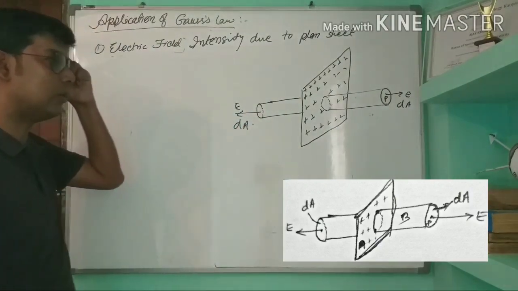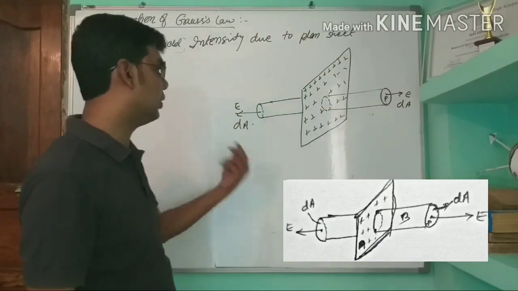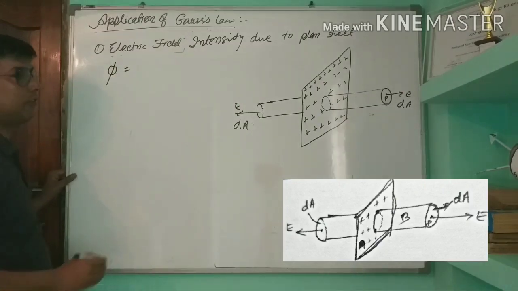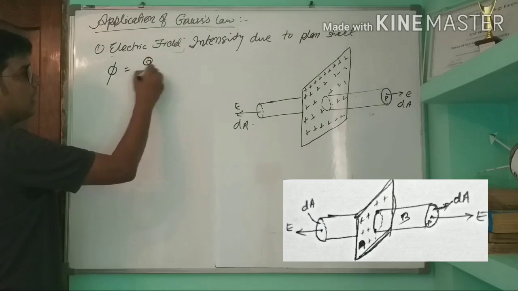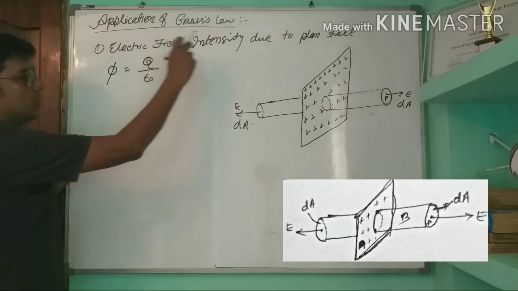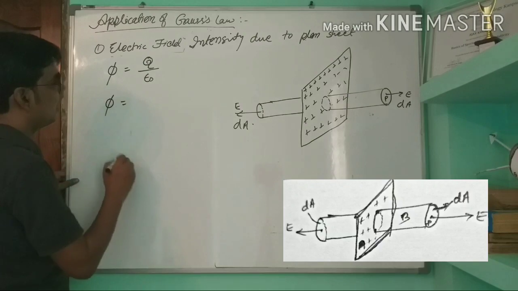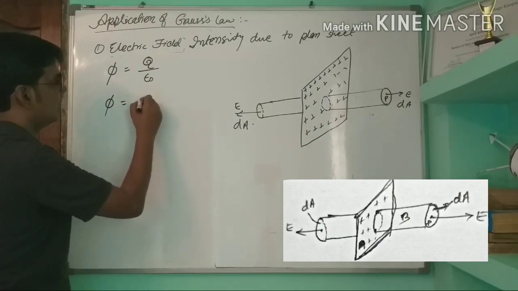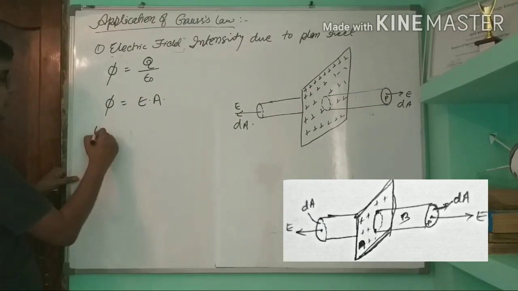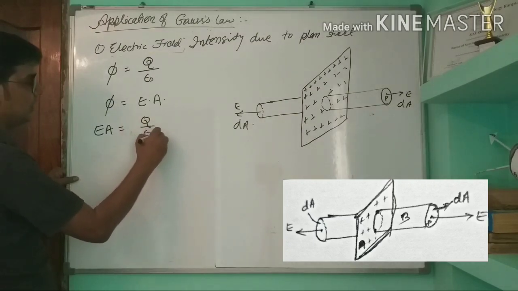Now we are interested to calculate electric field intensity due to the sheet at point P. So we will do the same as before, according to Gauss law. The electric flux phi is equal to Q by epsilon 0, where total charge of the sheet is Q. And again phi is equal to E into A. So from here E A equals Q by epsilon 0.